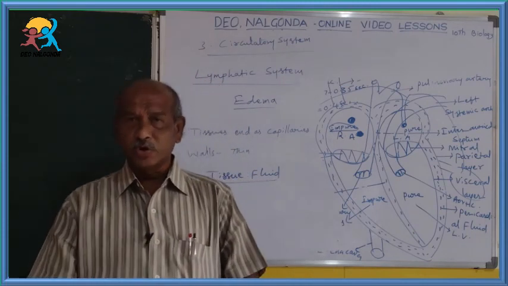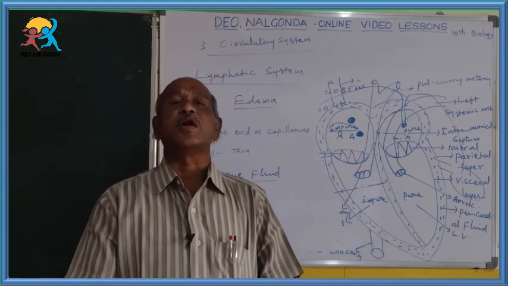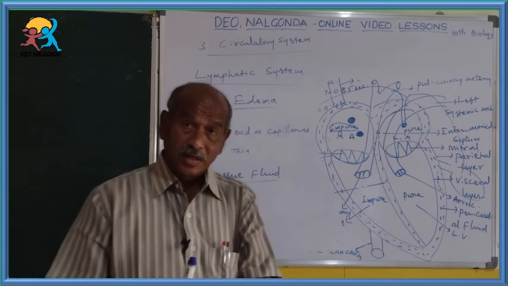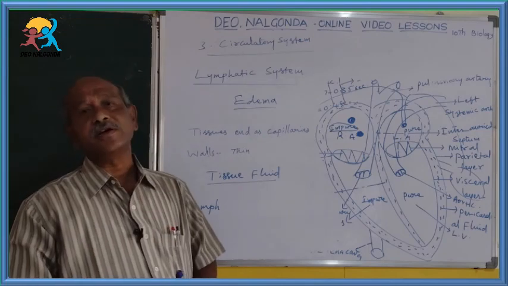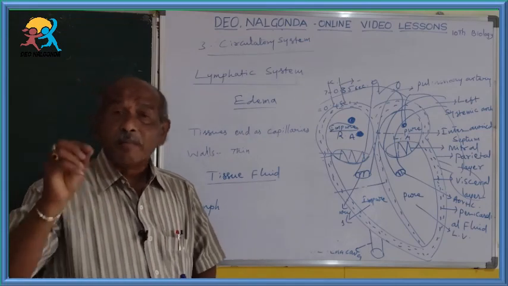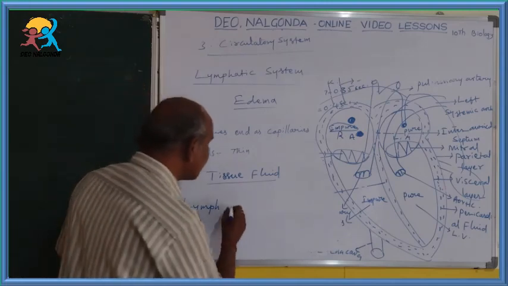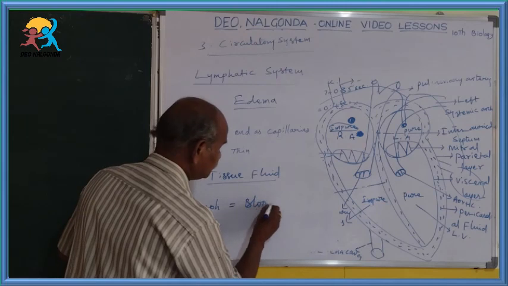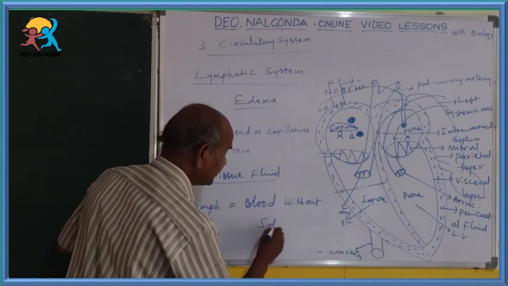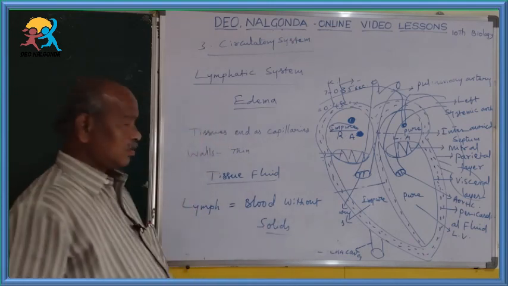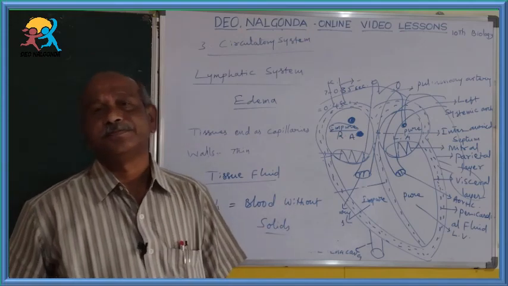Then what is the liquid? You know very well the liquid part of blood is called plasma, in which 90% is water. So in the blood, solids are present and liquids are present. Blood without solids is known as lymph. So lymph is nothing but blood without solids.